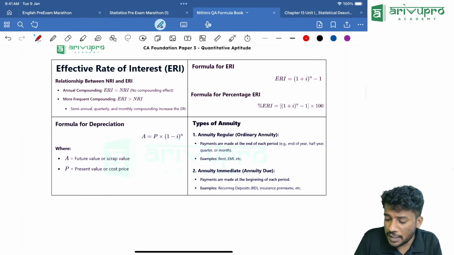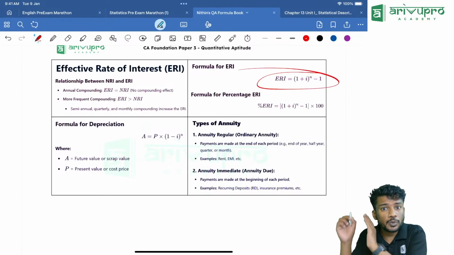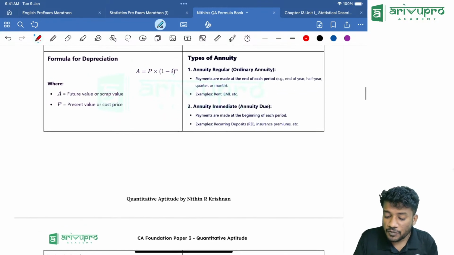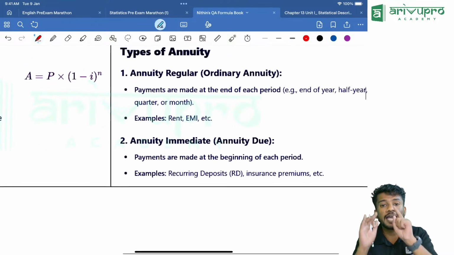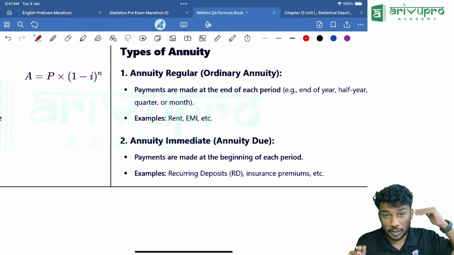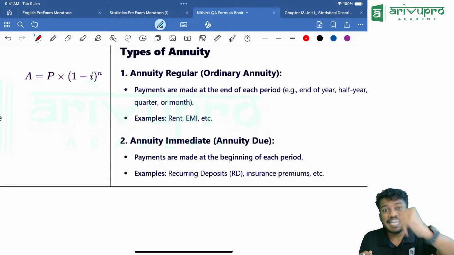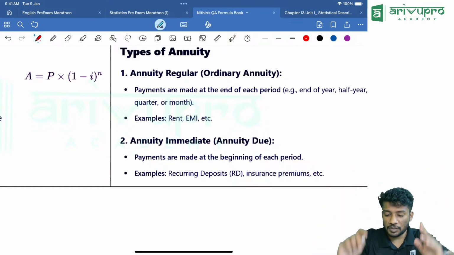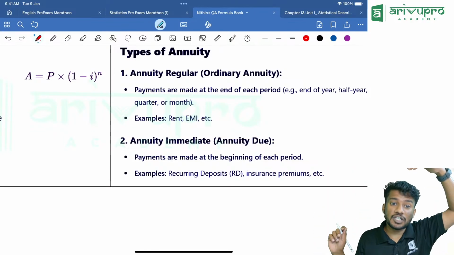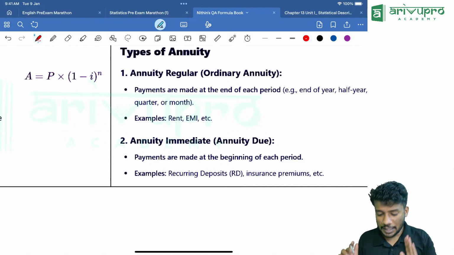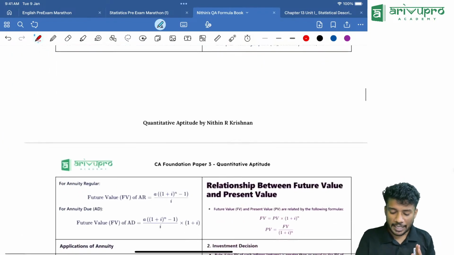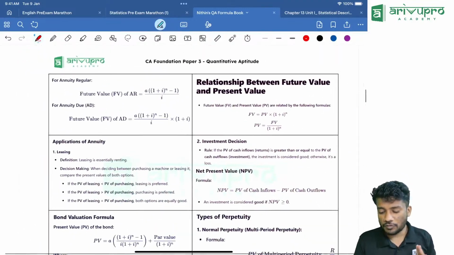Then ERI percentage, the formula is 1 plus I the whole raised to n minus 1. Then there are different types of annuity we should know. Annuity regular, annuity due. Annuity regular means whenever it is at the end of the month or nothing is mentioned, we will take annuity regular. Whenever it is like beginning of the month, it is taken as annuity immediate or annuity due. You need to know the formula.